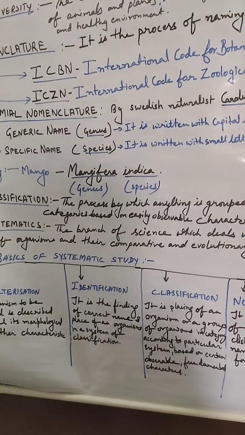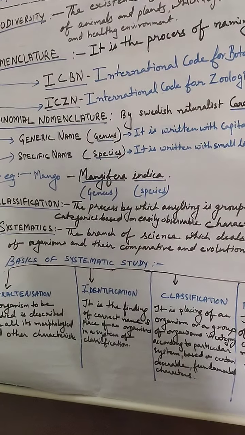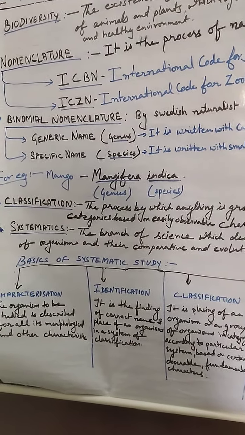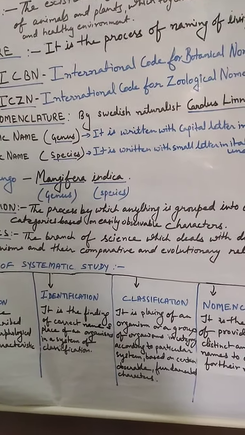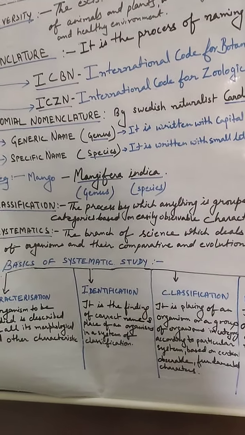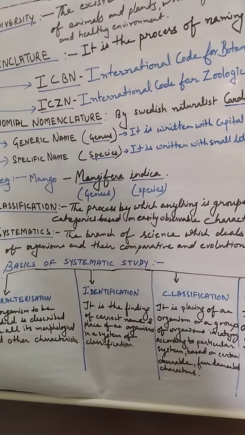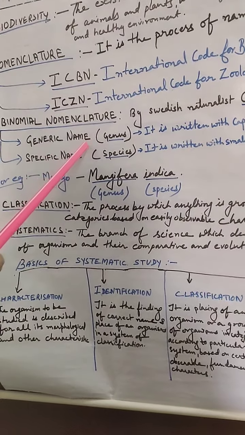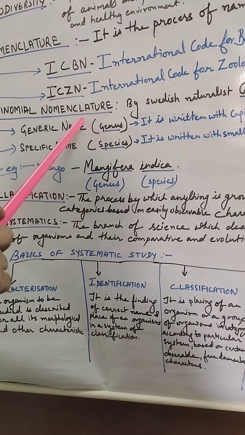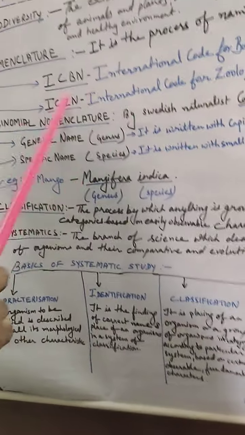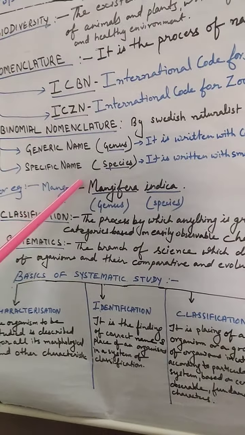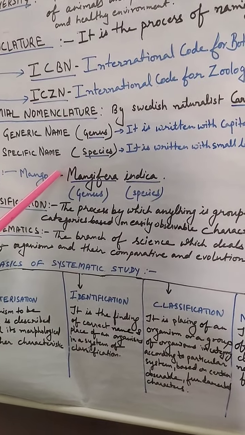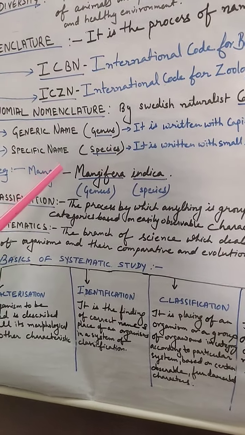So they are Latinized or derived from Latin irrespective of their origin. Secondly, the first word in a biological name represents the genus, while the second component is the specific epithet or specific name.